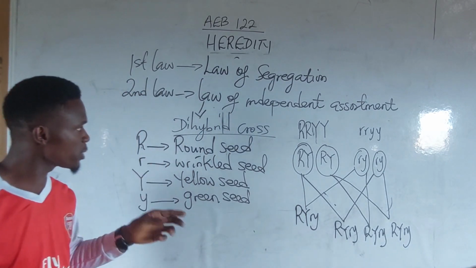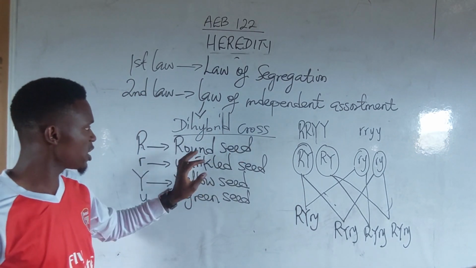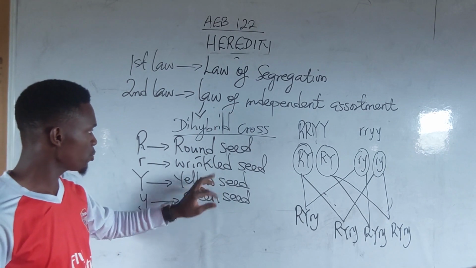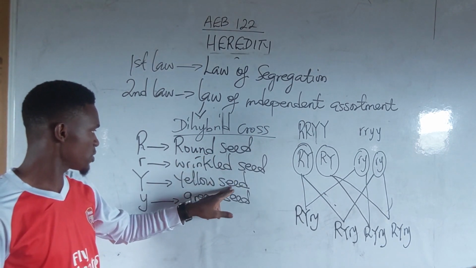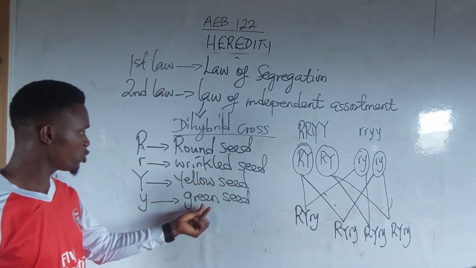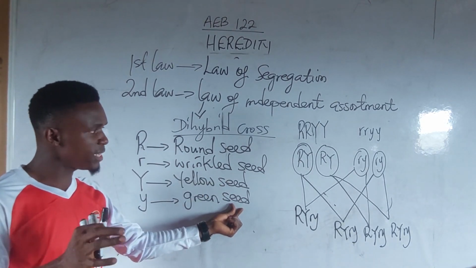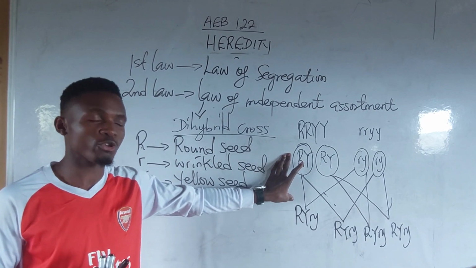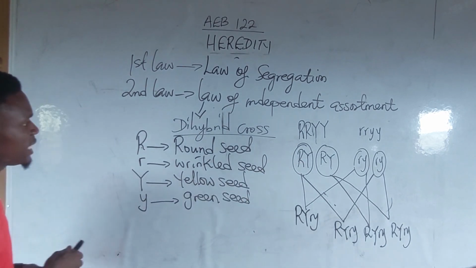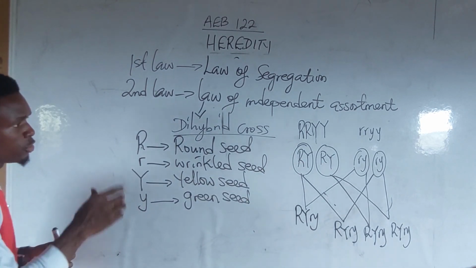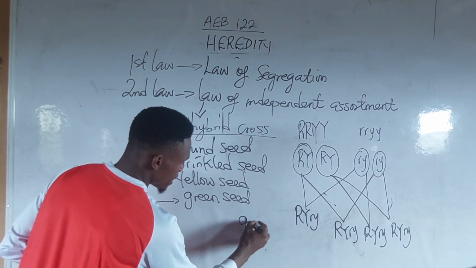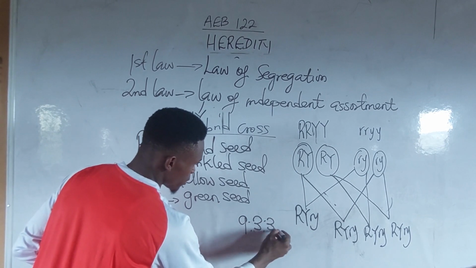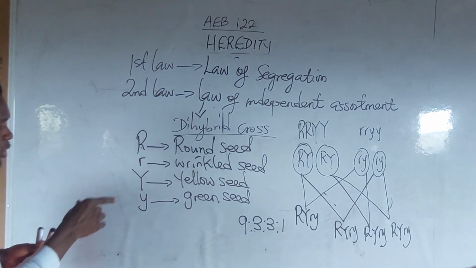Now this is a dihybrid cross: a cross between a round yellow seed and a wrinkled green seed. Please, that is a dihybrid cross. During a dihybrid cross, it leads to a ratio of 9 to 3 to 3 to 1. What does that mean?